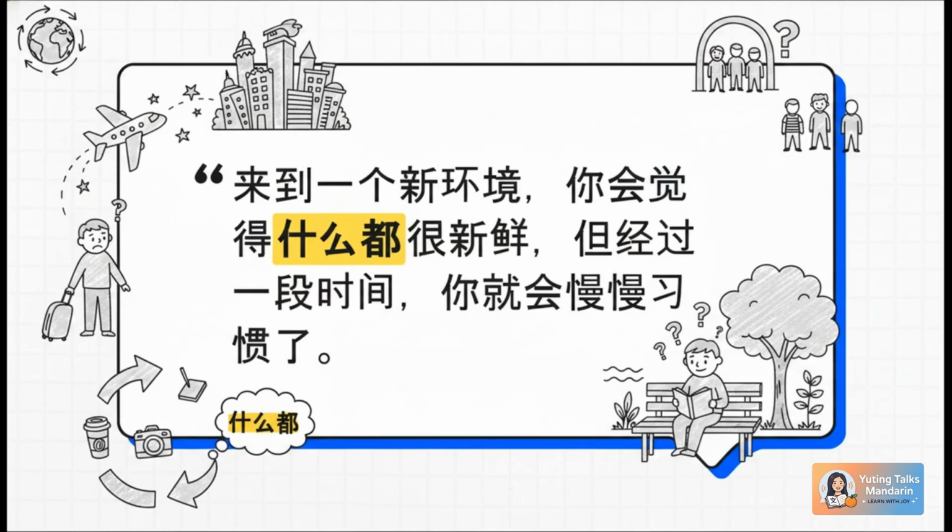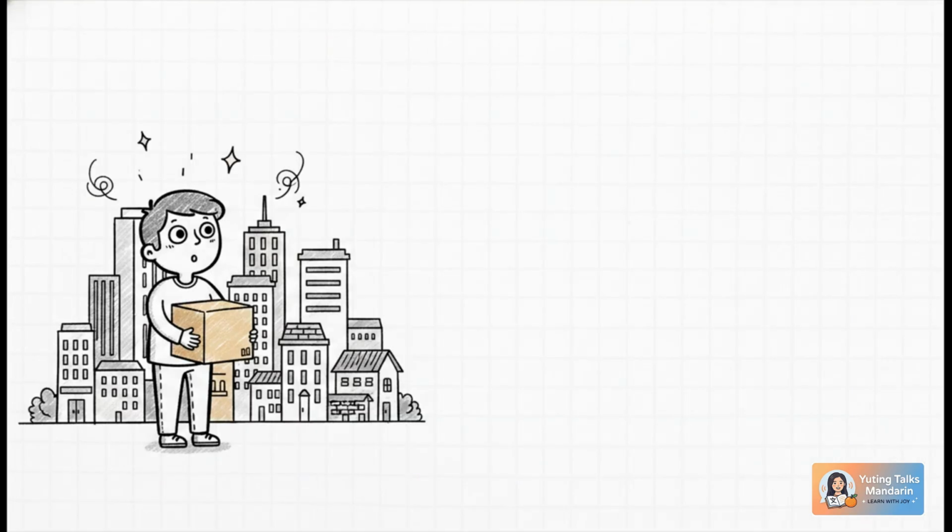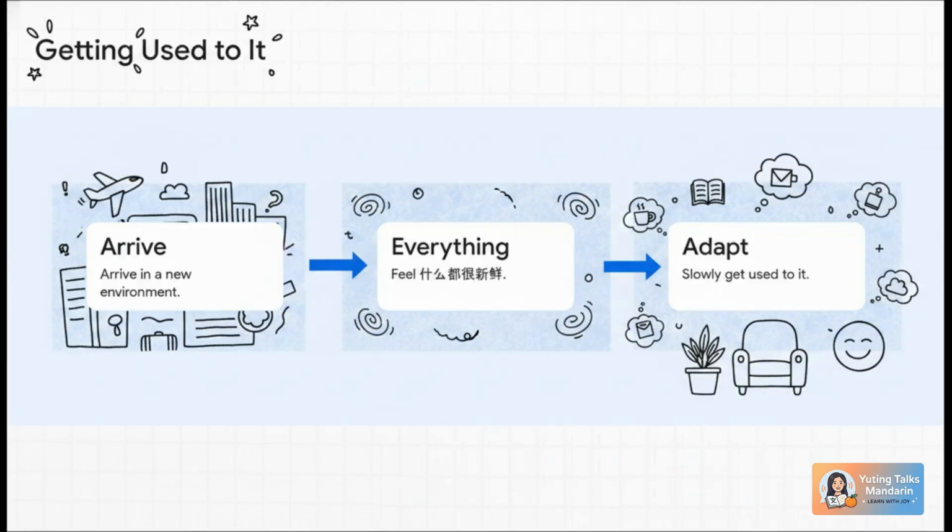Did you catch it? We used 什么都 right there in the middle. This sentence is just a brilliant example of the formula in real life. Think about moving to a totally new city. You step out of your brand new apartment, the buildings look totally different, the street food smells new, even the air feels different. And you definitely don't want to list out every single thing you see. You just want to say that literally everything feels new. So you grab 什么, which is what, and pair it with 都, which is all. 什么都很新鲜. Everything is fresh.